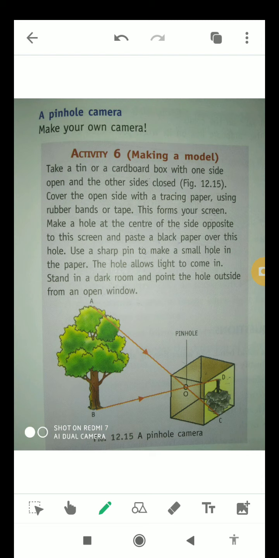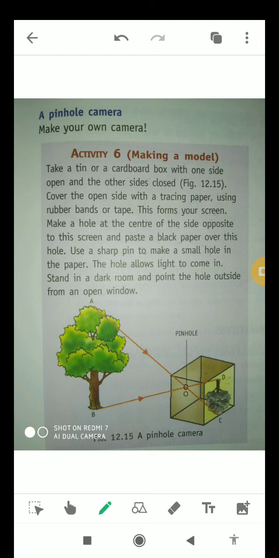Now I will tell you about a pinhole camera. Okay students, this is activity 6 in which we will make a model. For this, take a tin or a cardboard box with one side open and the other side closed. Cover the open side with tracing paper using rubber bands or tape. This forms your screen. Make a hole at the center of the side opposite to the screen and paste a black paper over this hole. Use a sharp pin to make a small hole in the paper. The hole allows light to come in.